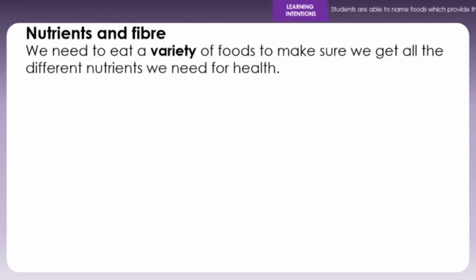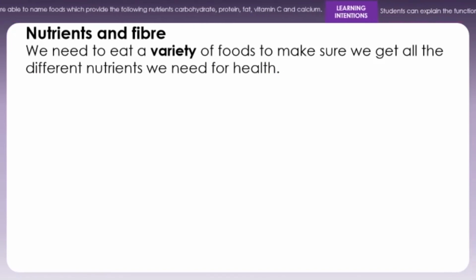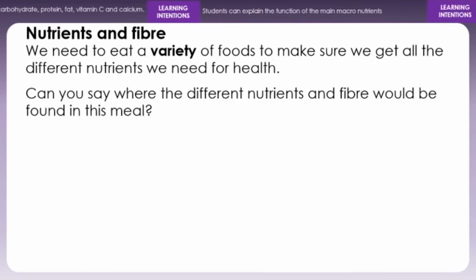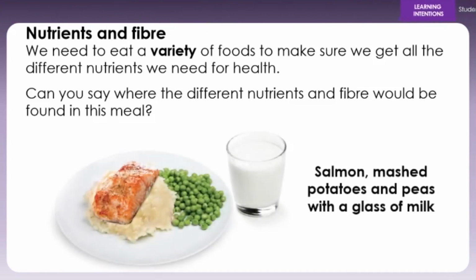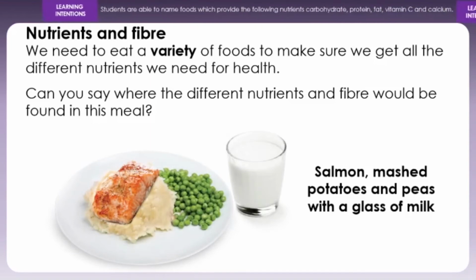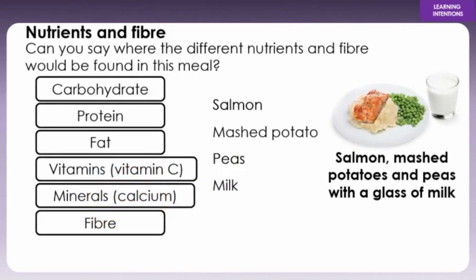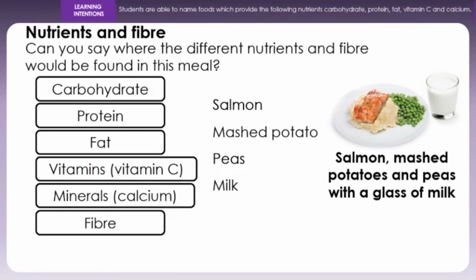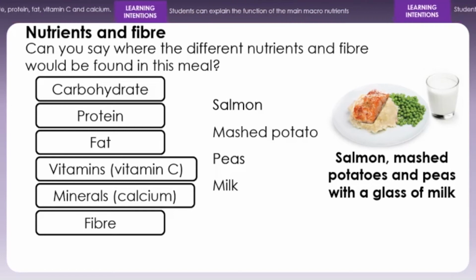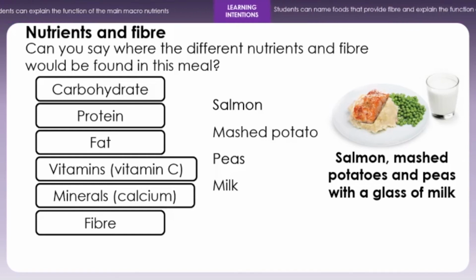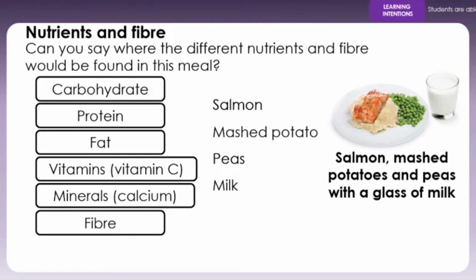Now with nutrients and fibre, we need to eat a variety of foods to make sure that we get all the different nutrients we need for health. Can you say where the different nutrients and fibre would be found in this meal? So we have salmon, mashed potatoes, peas with a glass of milk. So where would we find the carbohydrates in that meal? Where would we find the protein? Where would we find the fat? Where would we find the vitamin C? Where would the mineral calcium be? And would there be any fibre?